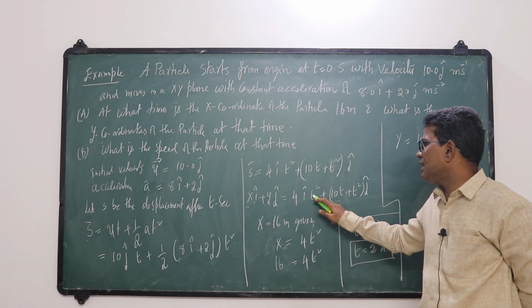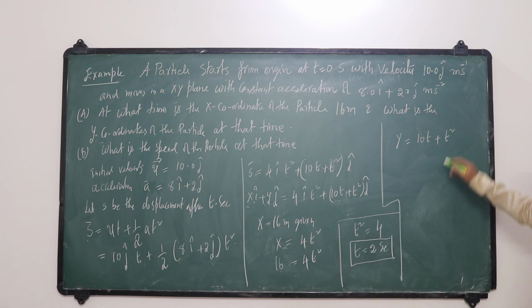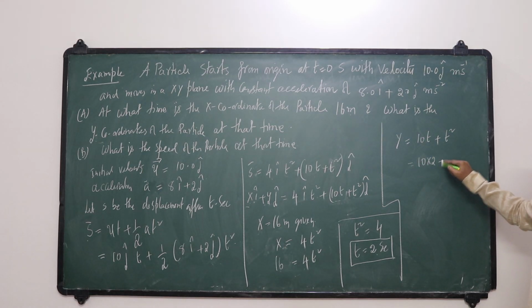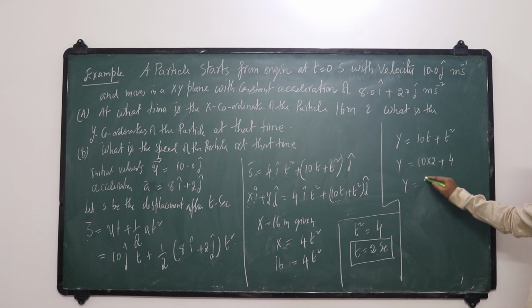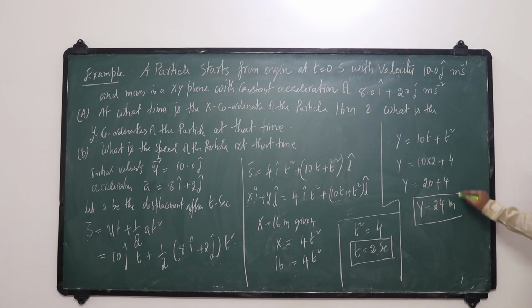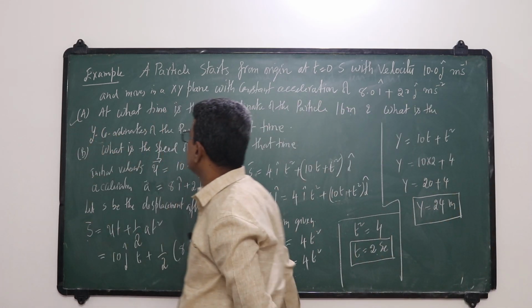I cap, I got x; j cap, I got y. Y is equal to 10t plus t square. What is t here? 2. So 10 into 2 plus 2 square, 4. That is y is equal to 10 into 2, 20, plus 4. That is y is equal to 24 meters. Okay, so I got the answer for the first question.